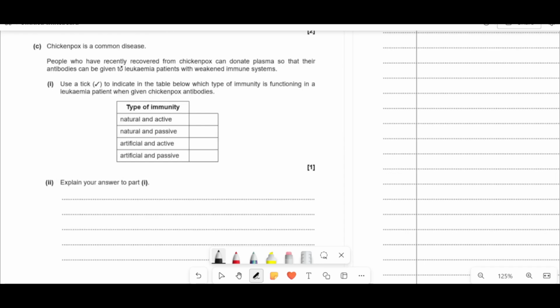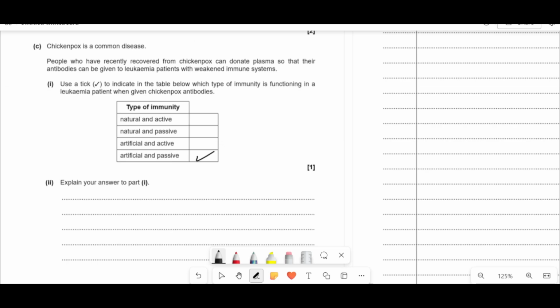Chickenpox is a common disease. People who have recently recovered from chickenpox can donate plasma so that their antibodies can be given to leukemia patients with weakened immune systems. Use a tick to indicate which type of immunity is functioning in the leukemia patient when given this. So in this case, it is artificial because we're injecting these antibodies, and it's passive because they're not making their own antibodies.